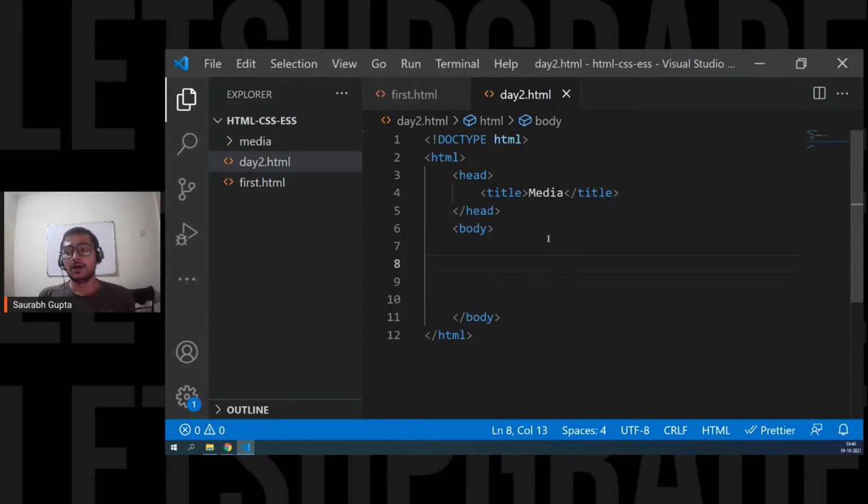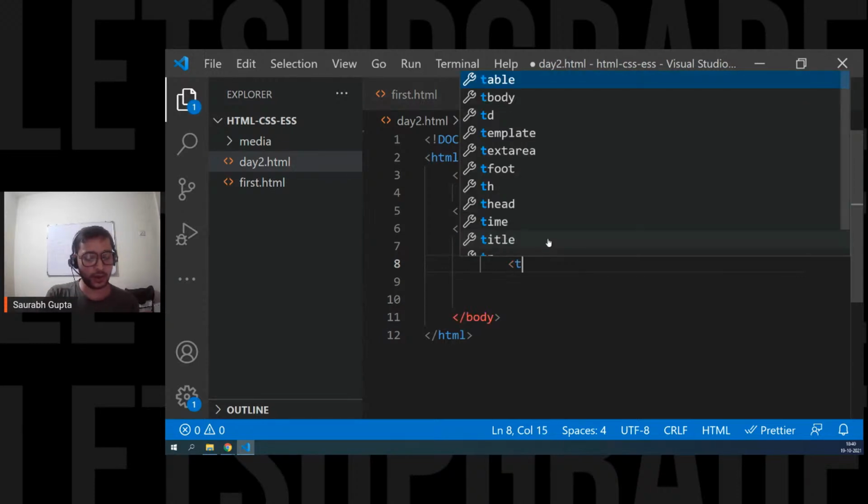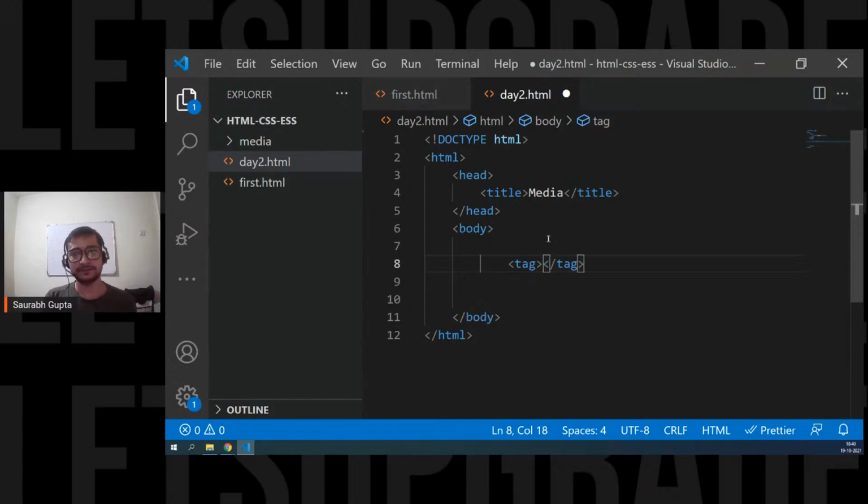Okay, so now let's see the first thing, how to put an image on your web page. But before that, I want to talk a little more about tags. Yesterday we only saw how to write a tag. We open the tag, we close the tag, and we know now that in between the tags, we have our content. We have seen tags like this yesterday.